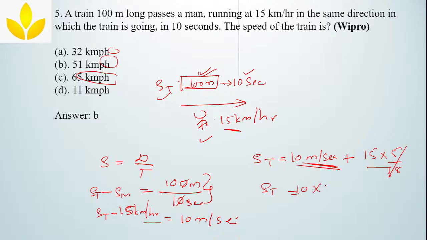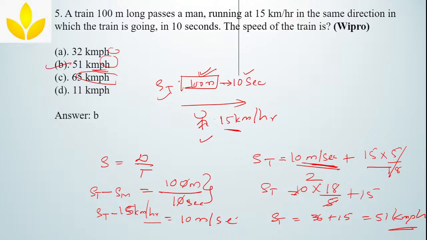10 into meter per second to kilometer per hour. How will you convert? 18 divided by 5 plus 15. 5 ones are 5, 5 twos are 10. So speed of the train equal to 2 into 18, 36 plus 15, which is equal to 51 kilometer per hour. Okay. Suppose answer is B.